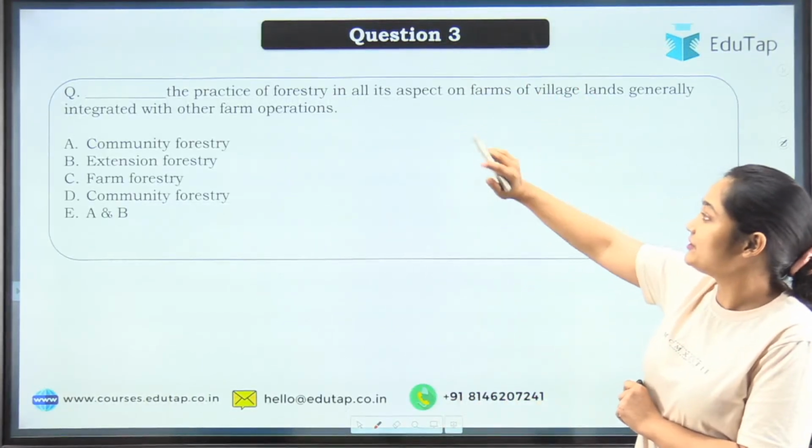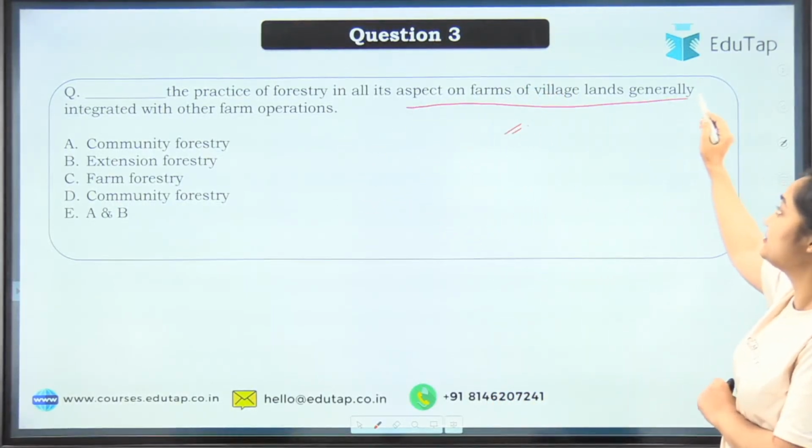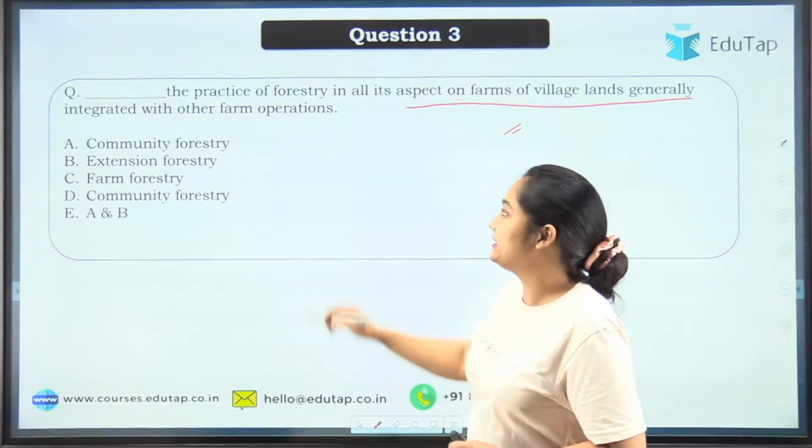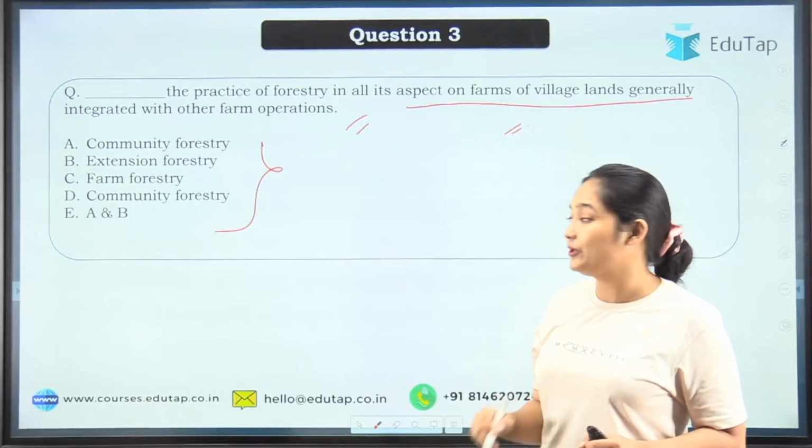Discussing them one by one, first of all, let's cover the first question. Dash, practice of forestry in all aspects of the farms of the village land, generally integrated with other farm operations, will be known as what? So these are your options. You will have to tell.